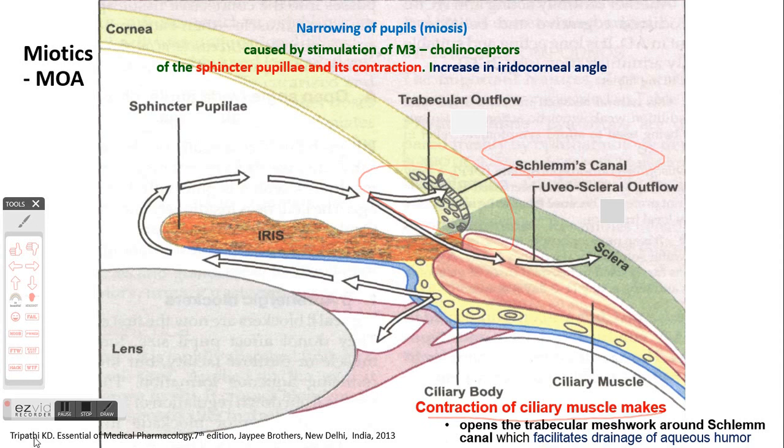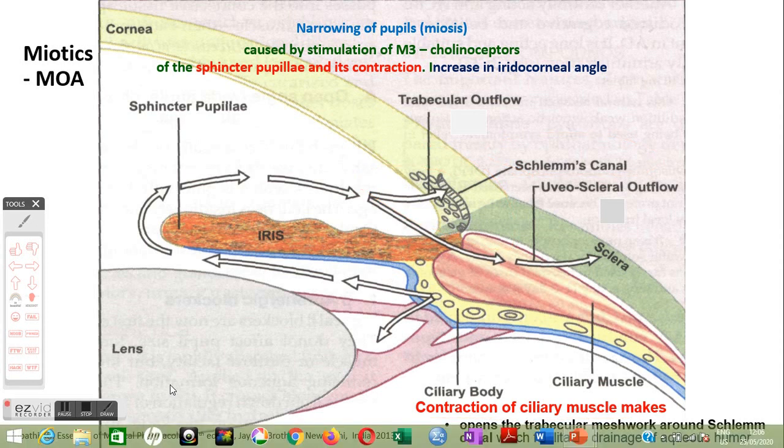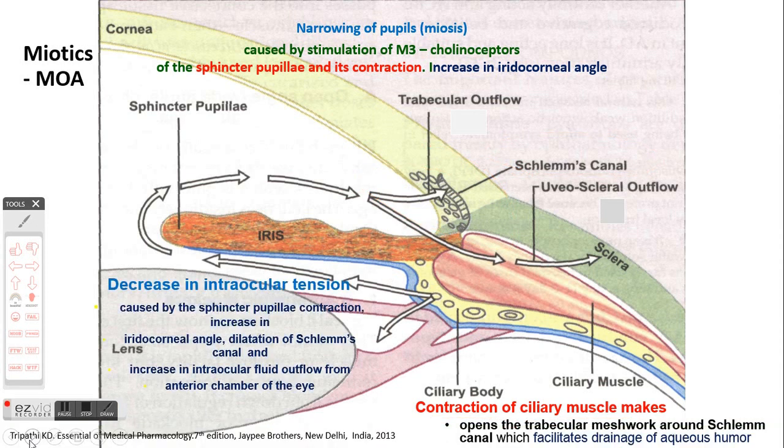And apart from that, it also contracts the ciliary muscle. This contraction of ciliary muscle opens up the trabecular meshwork around the canal of Schlemm. And this opening of trabecular meshwork around the canal of Schlemm, what it does, it will facilitate the drainage of aqueous humor.